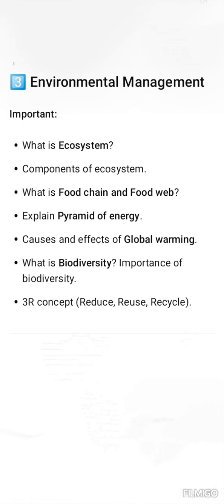Now our third chapter is environmental management. In this chapter, very important questions. First one is what is ecosystem? Second one, components of ecosystem. Third one is what is food chain and food web. Fourth one is explain pyramid of energy.